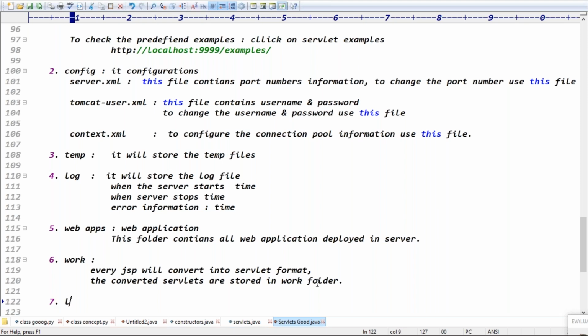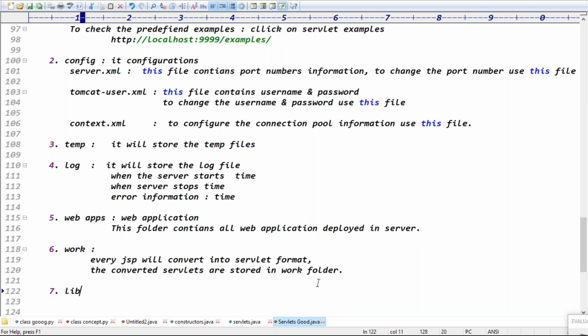And the last folder, guys, is the lib folder. The lib folder contains libraries like jar files, guys. The lib folder contains jar files. I said that servlets have predefined support in the form of jar files. In servlets, the predefined support has some packages, like the javax.servlet package and the javax.servlet.http package. Exactly. From advanced Java onwards, whatever predefined support they give, like classes and interfaces, they give in the form of jar files, guys. This folder contains jar files.